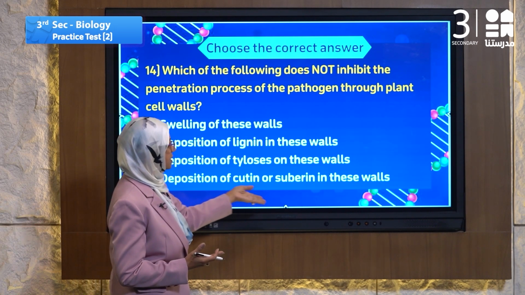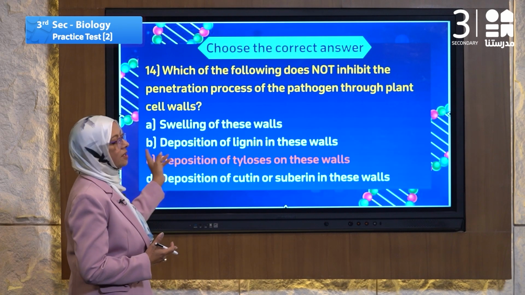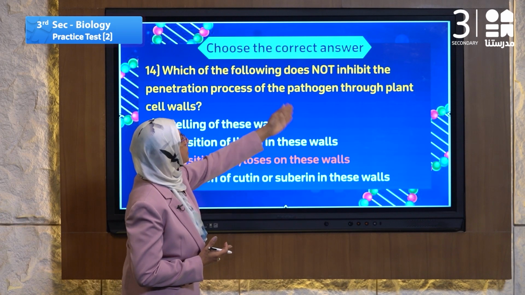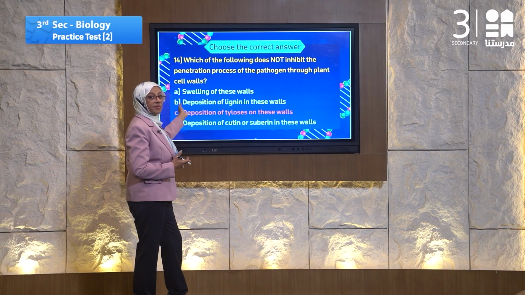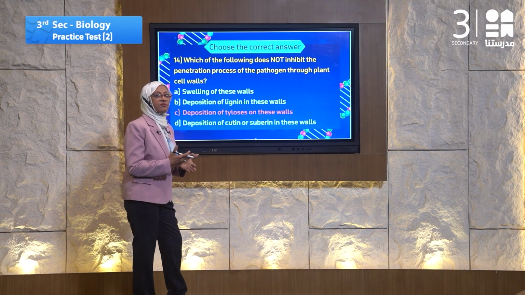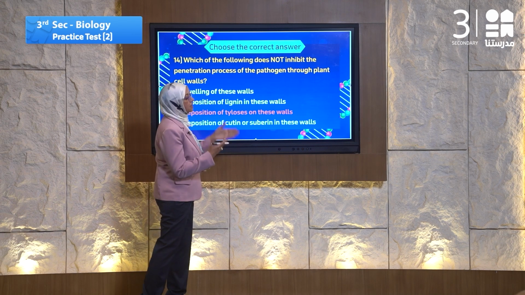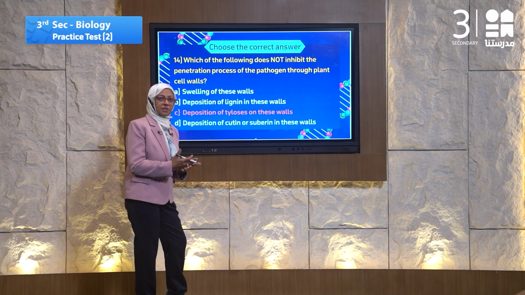Deposition of keratin and suberin in this wall also inhibits it, so the answer must be C. C, deposition of tylosis on this wall will not inhibit the penetration process. Tylosis is an immunity mechanism that helps in the immunity process.